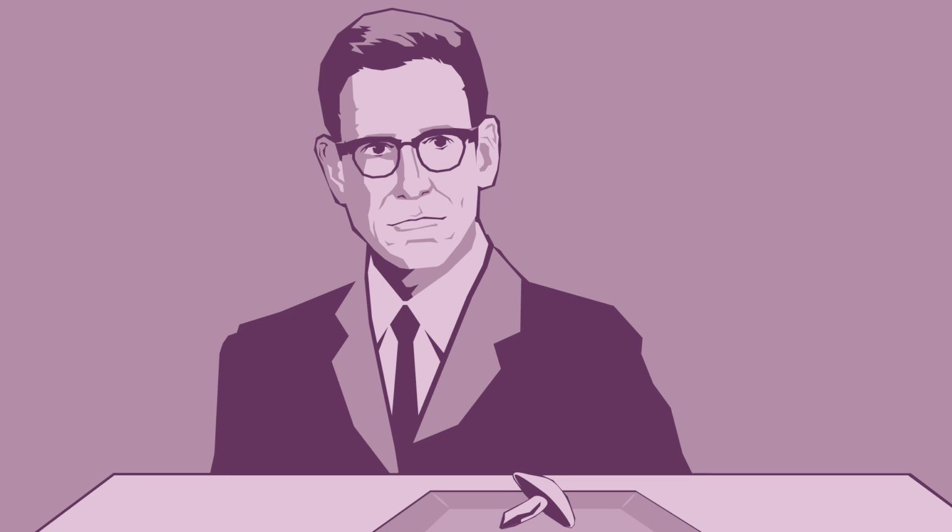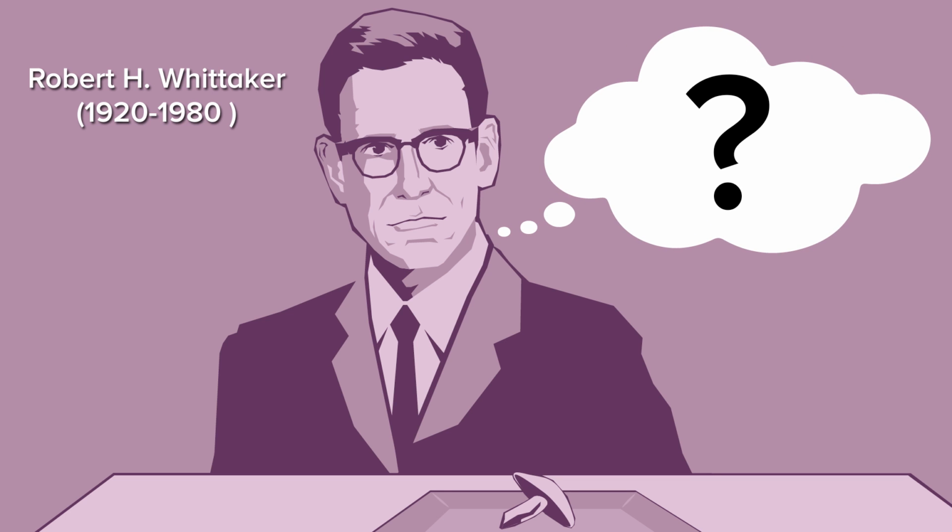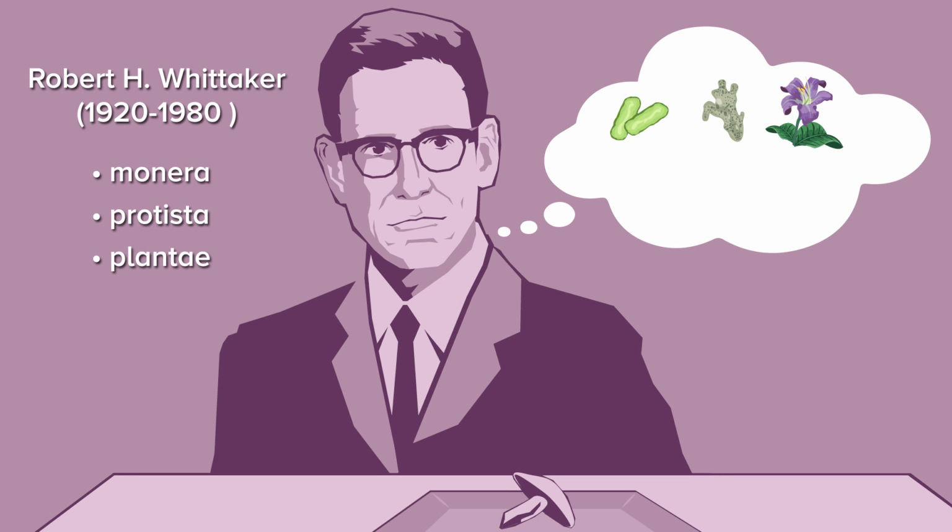Then, in 1969, American biologist Robert H. Whittaker noticed that some organisms did not fit into either the plant or animal kingdom, so he proposed a five-kingdom system. His system included the kingdoms of Monera, Protista, Plantae, Fungi, and Animalia.